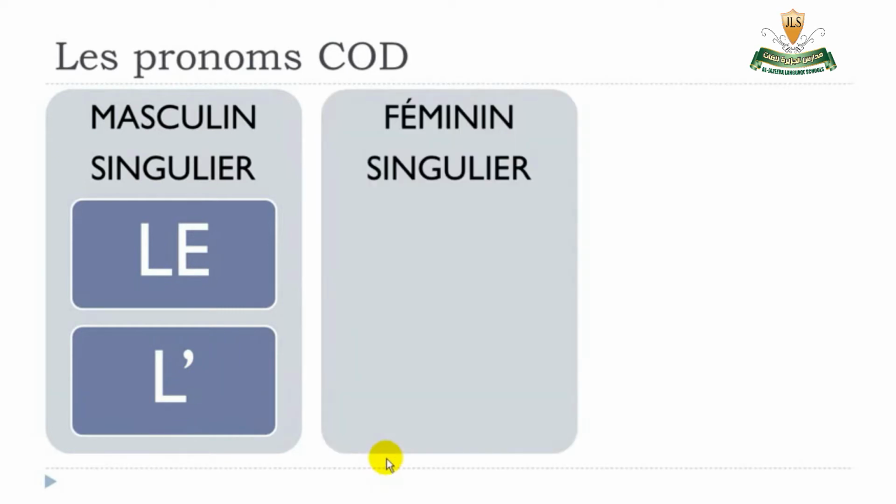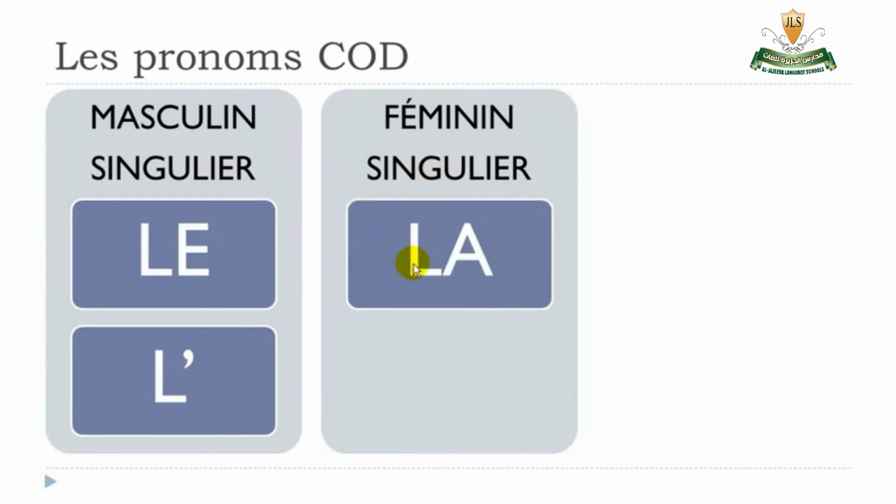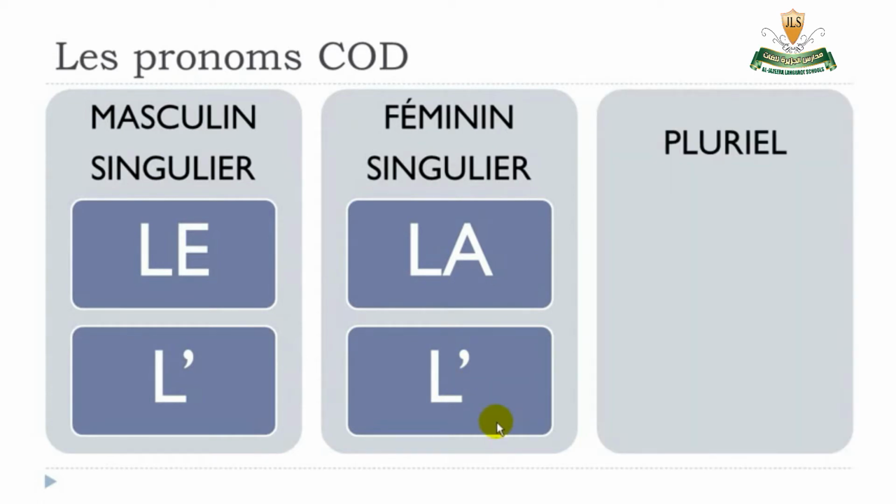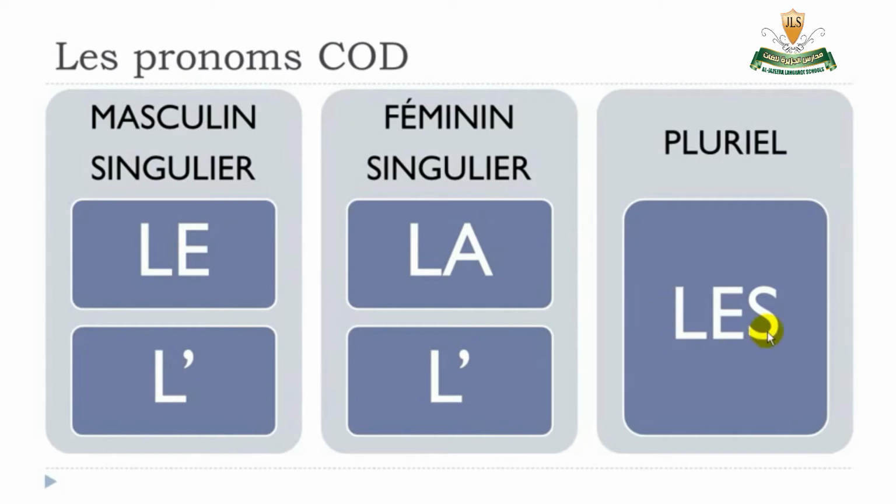If it's feminine and at the singular form, so we're talking here about the third person of the singular, it will be la, or for the same reasons as previously, L apostrophe if you get a vowel after. And then for the plural form, so here we're talking about the third person of the plural, then it will be les.